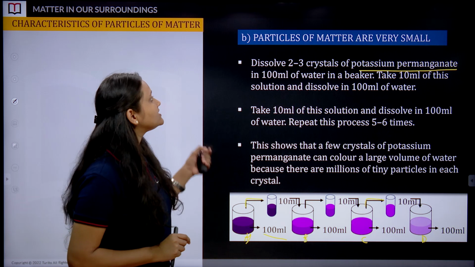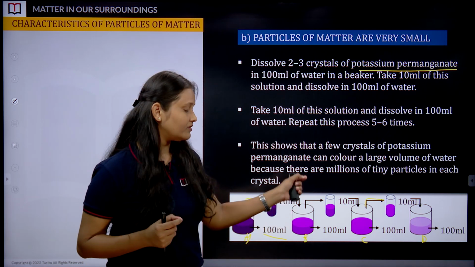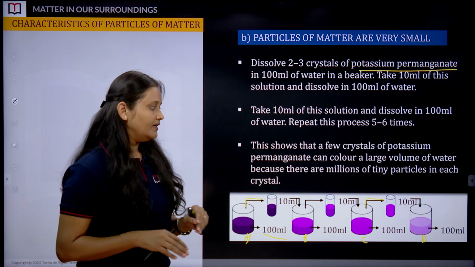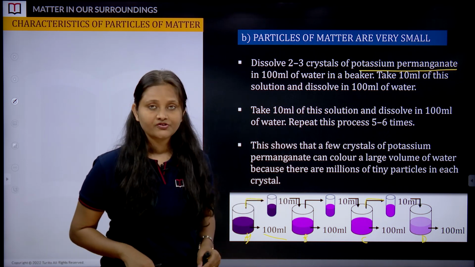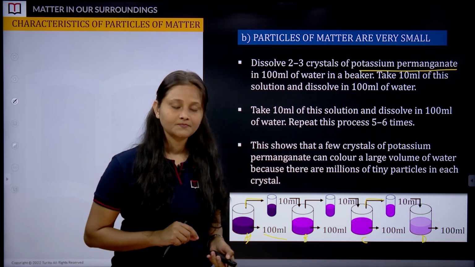And that's how we say particles of matter are very small; the color does not vanish completely, it just fades away because it has small particles. Got it? Great.